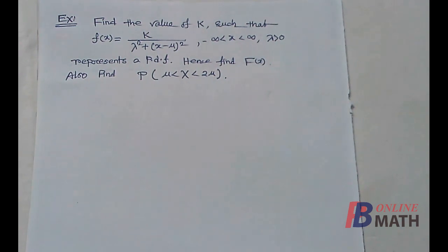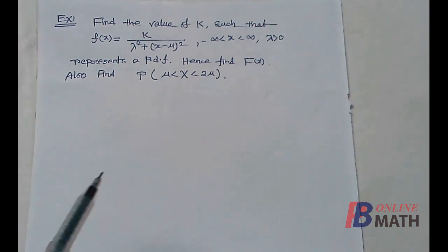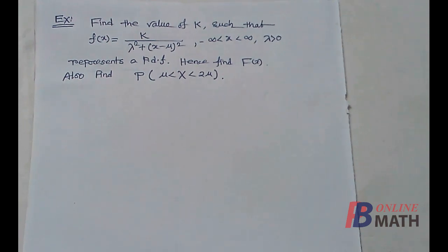Next, we consider one example. It is given: find the value of k such that f(x) equal to this represents a PDF, that means probability density function. Hence find capital F(x). So we have to find the distribution function also, and finally we have to find the probability of this event from mu to 2 mu. So f(x) is given, so our first target is to find the value of k, and this can be found by using the properties of PDF.